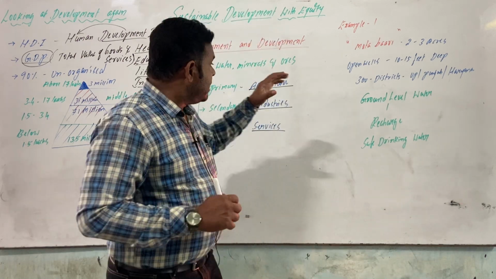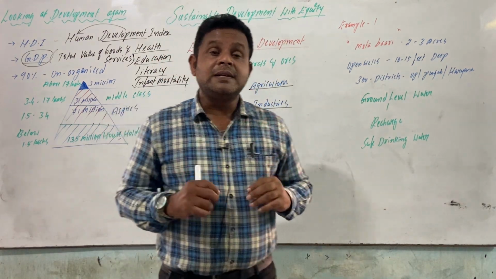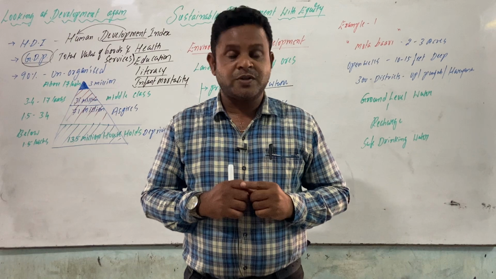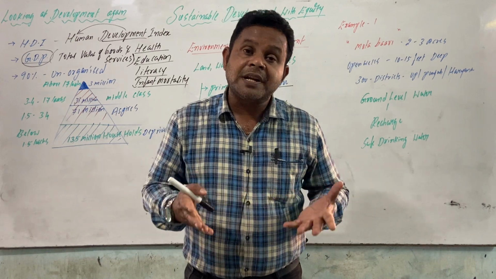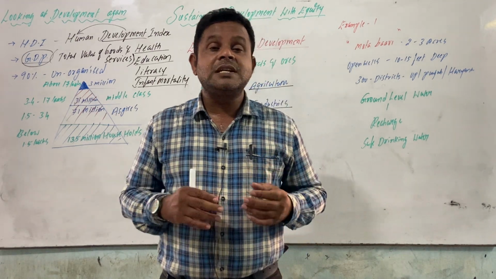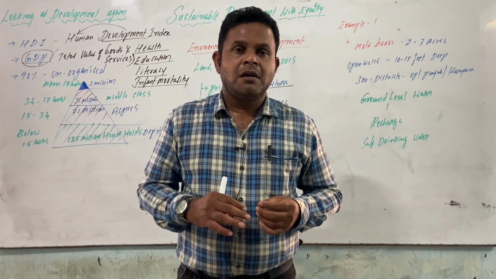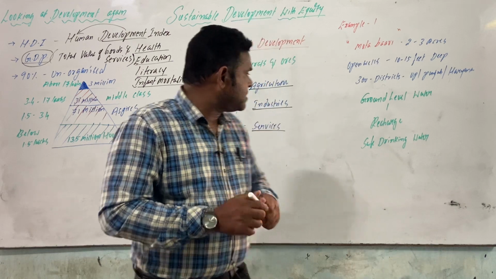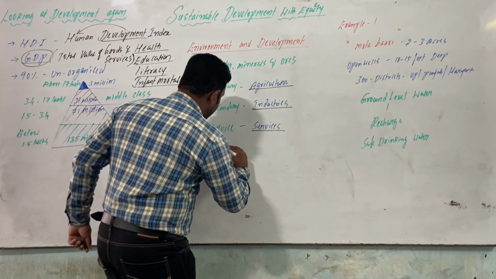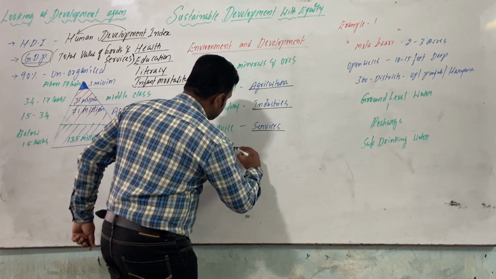In such a manner, one of the main things is what we call deforestation. What is deforestation? Deforestation is nothing but the cutting of trees and plants.